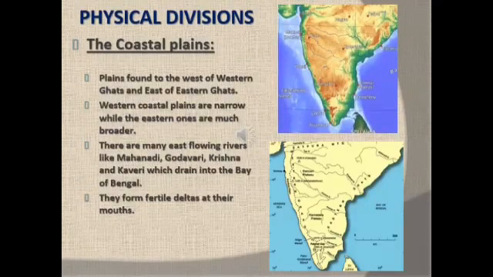The coastal plains. To the west of the Western Ghats and to the east of Eastern Ghats, the coastal plains lie. The western coastal plains are very narrow. Narmada and Tapi, the only west flowing rivers, drain this coastal plain. The eastern coastal plains are much broader. There are numerous east flowing rivers like Mahanadi, Godavari, Krishna, and Kaveri, which drain water into the Bay of Bengal. They form fertile deltas at their mouth.